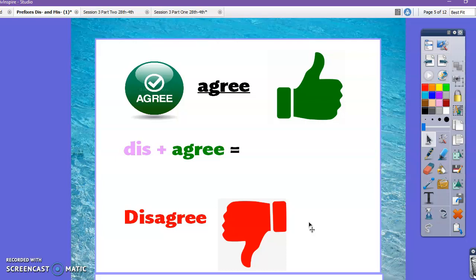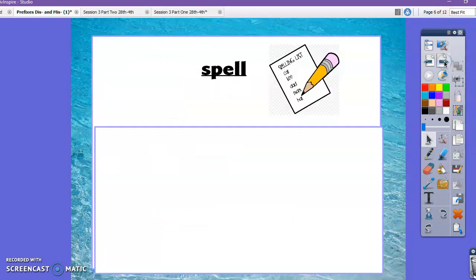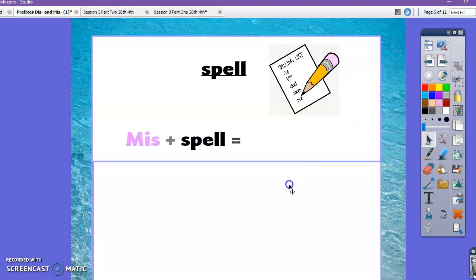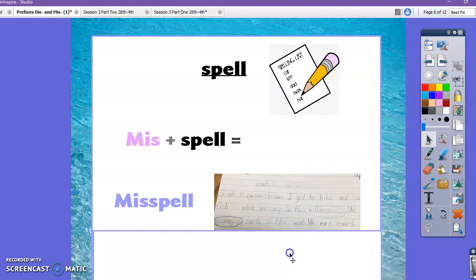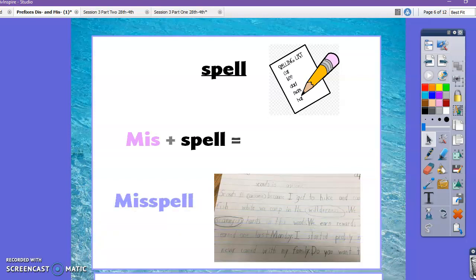Now let's take a look at another word. Our word here is spell. Spell is a real word. We know that spell means to use letters to make a word. Now if we take our prefix mis and add it to spell, it changes its meaning. Now we have the word misspell. When we have misspelled, that means that we have spelled something wrong. Anytime we add mis to anything, this means to do something wrongly.